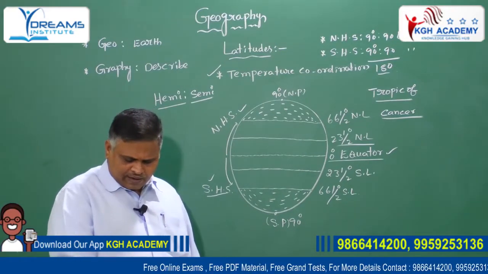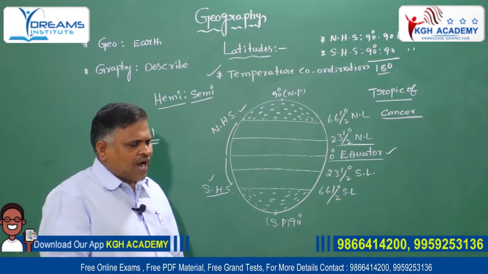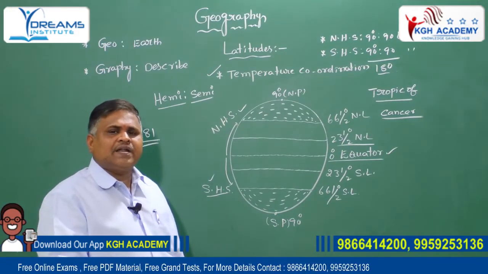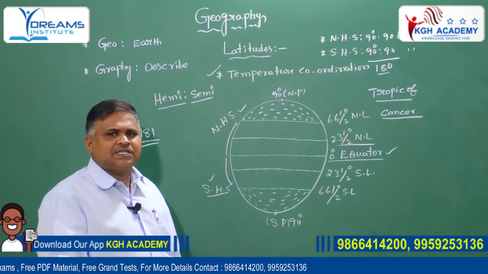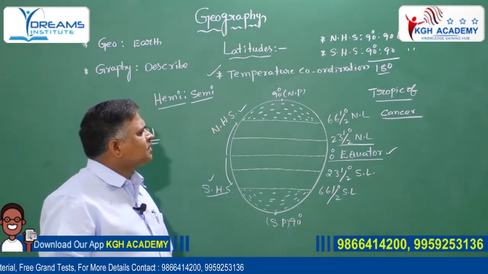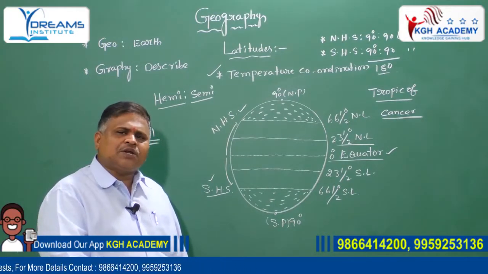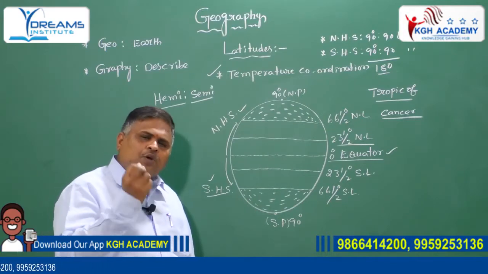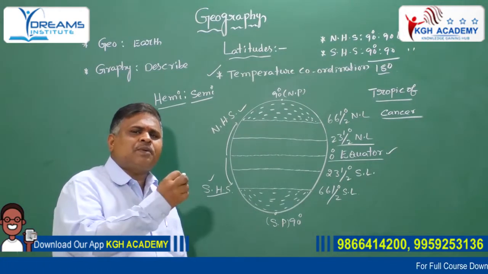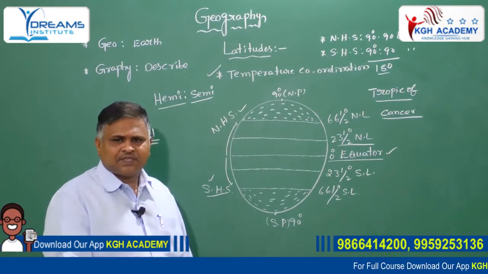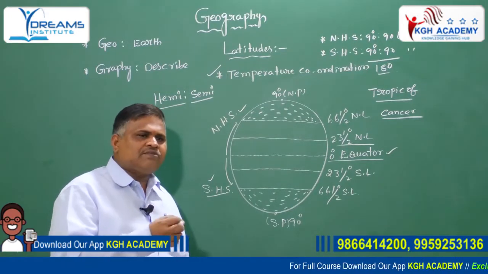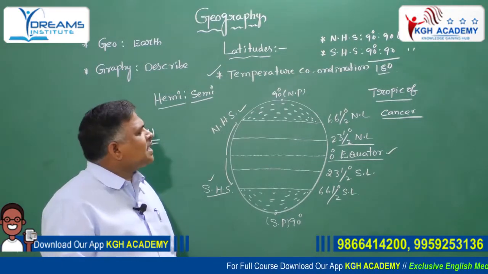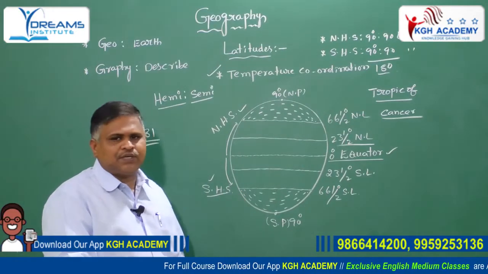Tropic of Cancer characters: one is high temperature recorded. Number 2, little rainfall occurs in the Tropic of Cancer. And the third one is that tropical deserts were formed in the western parts of the continents. These are important characters of the Tropic of Cancer.